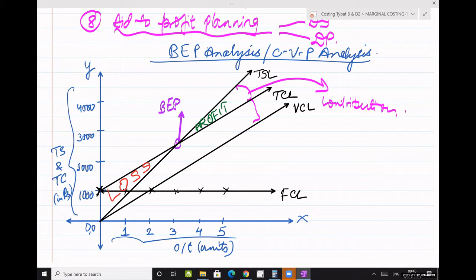Now is the diagram clear to everyone? X-axis denotes units, Y-axis denotes cost and revenue. Then the fixed cost line, locating profit, loss, BEP, MOS, and contribution.